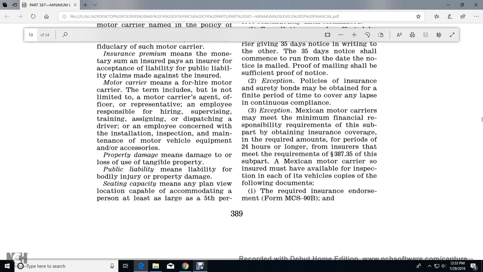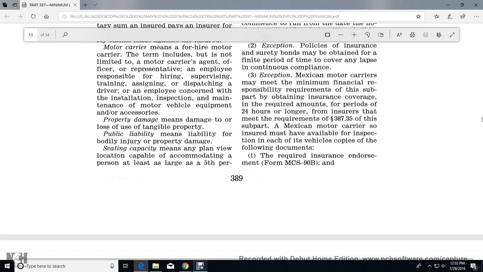Exemption: Mexican motor carriers meet the minimum financial responsibility requirements of this subpart by obtaining insurance coverage in the required amount for the period of the 24-hour or larger, insured to meet the requirements of 387.35 of this subpart. A Mexican motor carrier so insured must make available for inspection in each vehicle copies of the following documents.